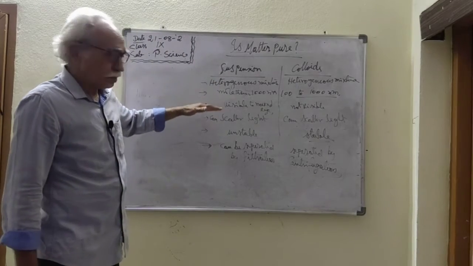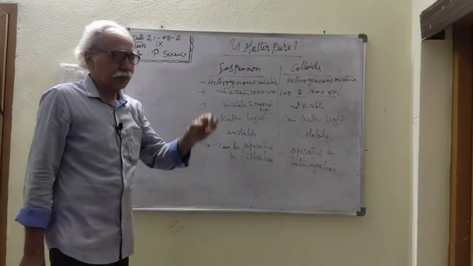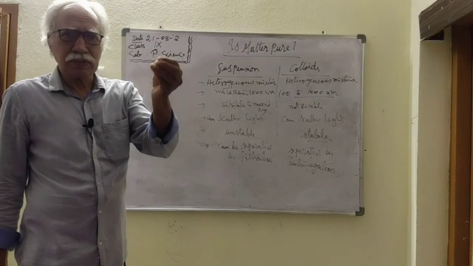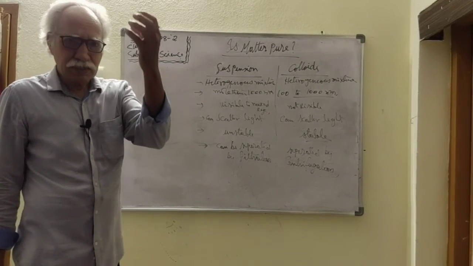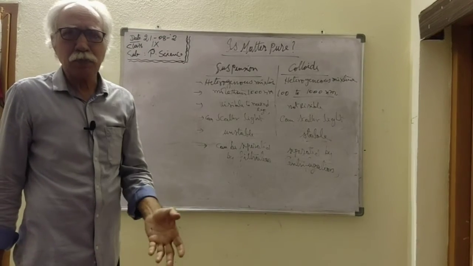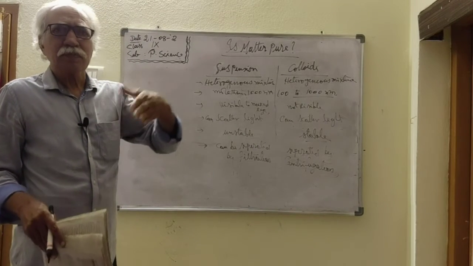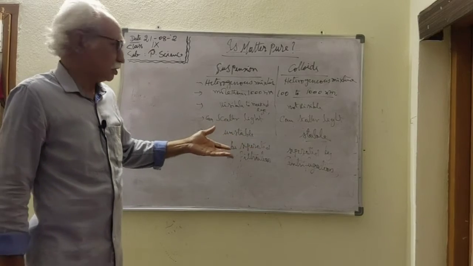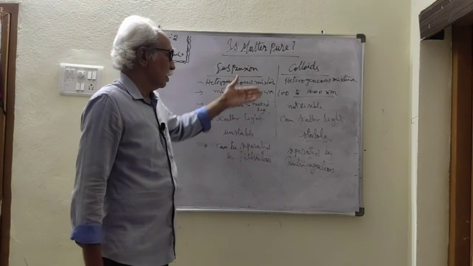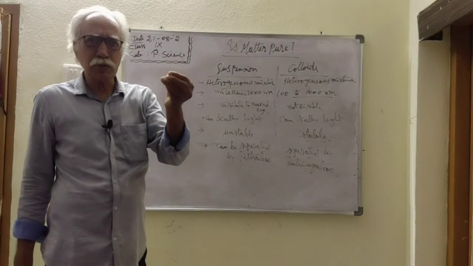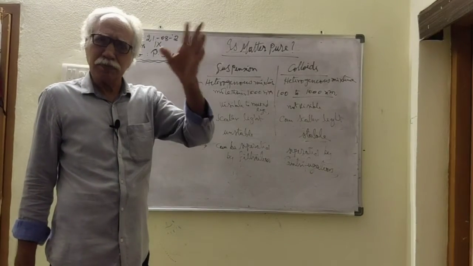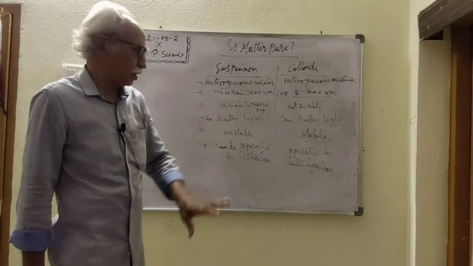And suspension is unstable because when you leave the mixture for a few minutes, the dissolved suspension settles at the bottom. So it becomes a non-suspension substance. Colloid is stable, meaning the dissolved solute does not settle at the bottom. The colloid solution remains as it is.